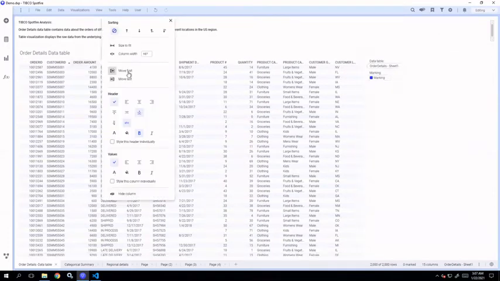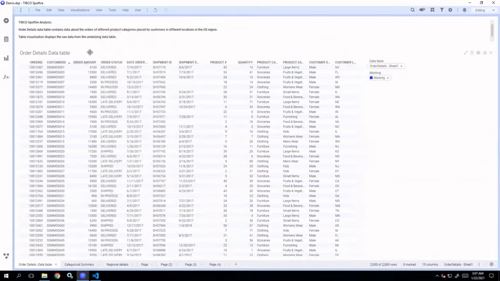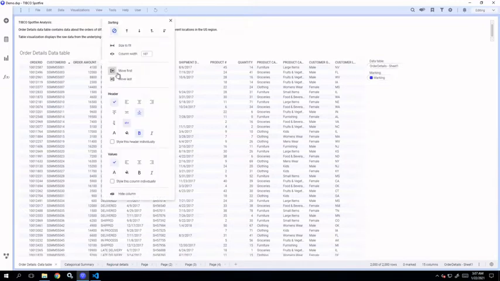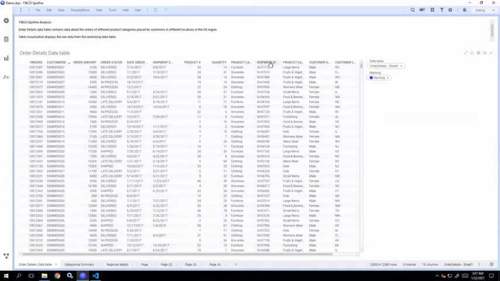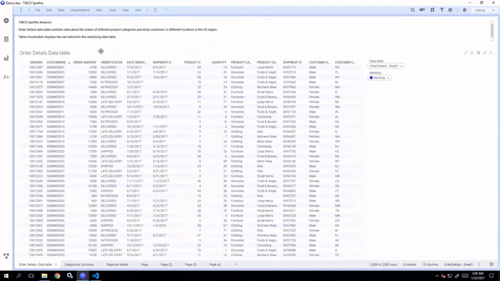Okay. Next is you can move your columns based on your requirement, based on the priority, which column do you want to see first, which you don't. What you can do, you can either use move first and move last, or you can simply drag and drop. Click and drag and drop.